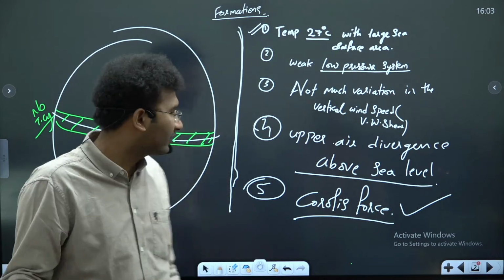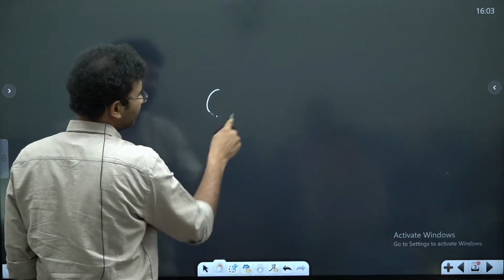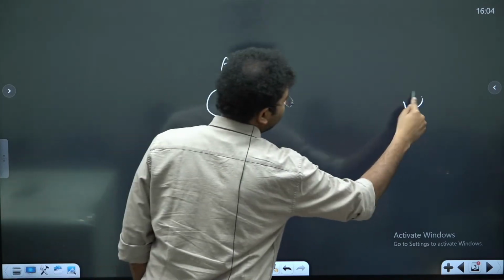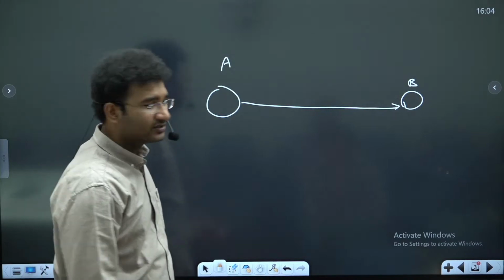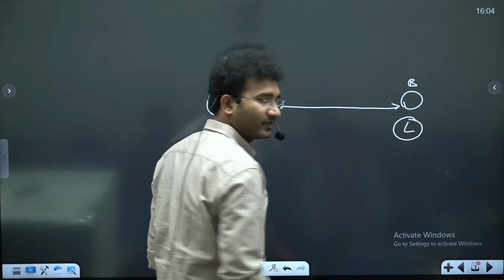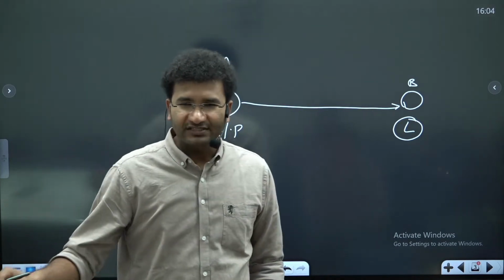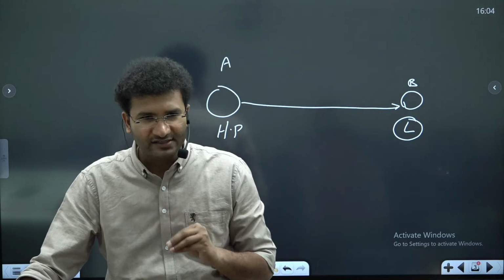Why is the wind moving from? Yes. For example, this is place A, this is place B. Why is the wind moving from A to B? It is because this is a high pressure system and this is a low pressure system. When it is a super cyclone, the speed of the wind is 100 plus kilometers per hour. This is what I told you.